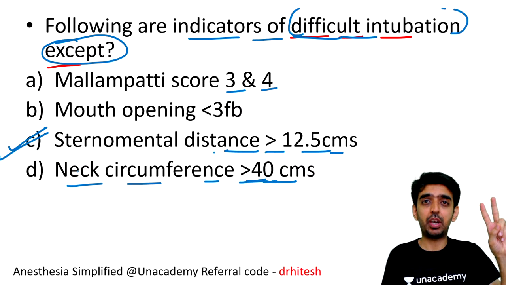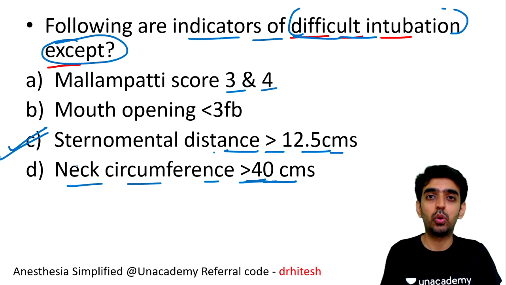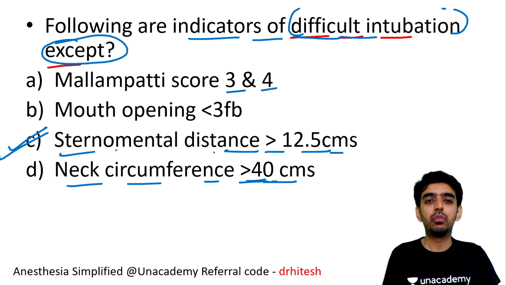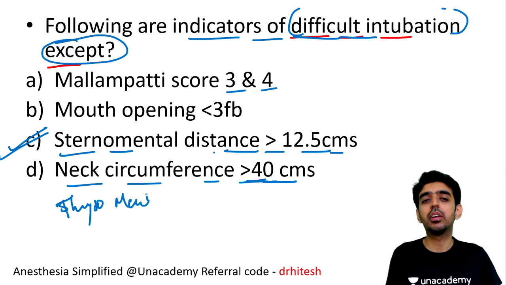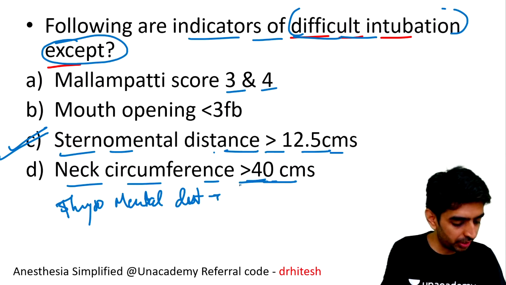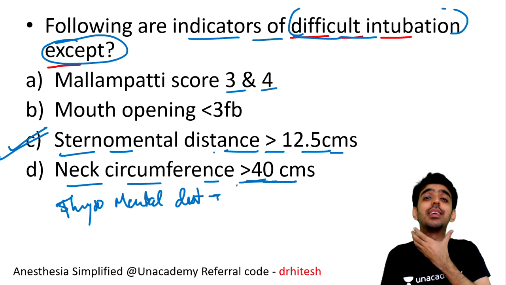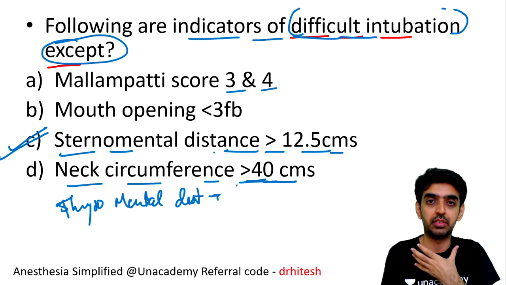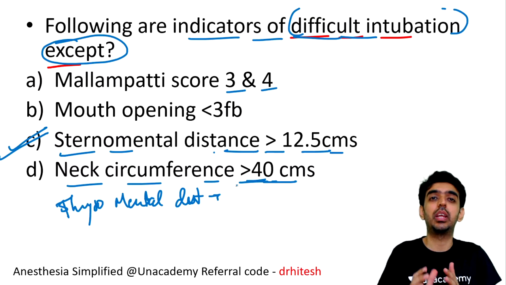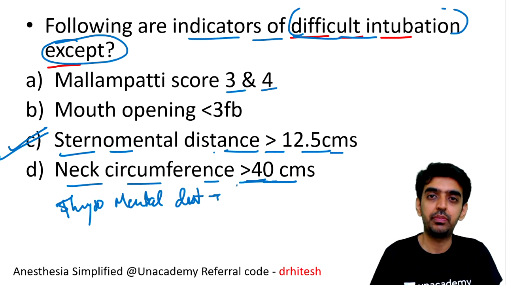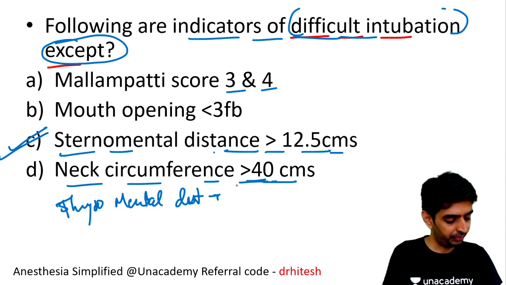Which are the two other parameters of difficult airway that we could look at for airway examination? One was sternomental distance, the other is thyromental distance. What should be the thyromental distance here? Yes, Dr. Aslaf, it is seen in obesity, the neck circumference of more than 40 centimeters. And that itself is an individual parameter for difficult intubation and difficult ventilation as well.